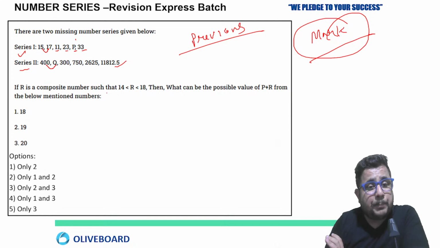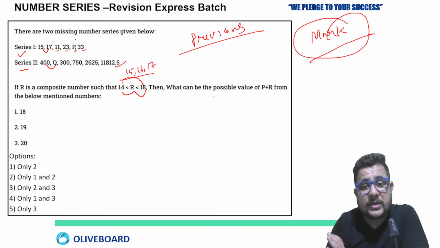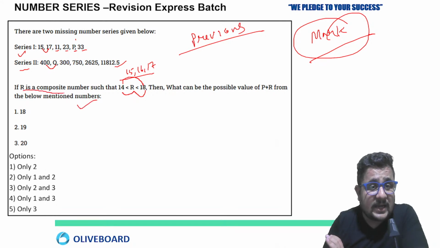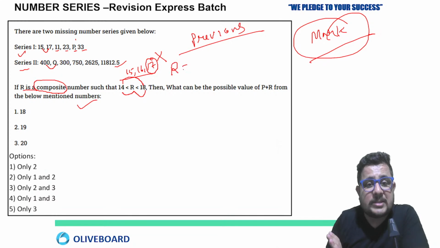If R is a composite number such that 14 is less than R is less than 18. So the possible value of R is between 14 and 18: 15, 16 and 17, right? Then what can be the possible value of P plus R from the below mentioned numbers? R is a composite number, not prime, and 17 is prime. So 17 cannot be the value of R. So the two possible values of R are 15 and 16 here.